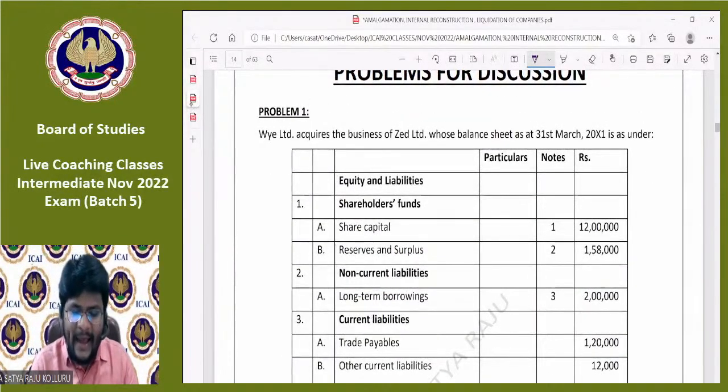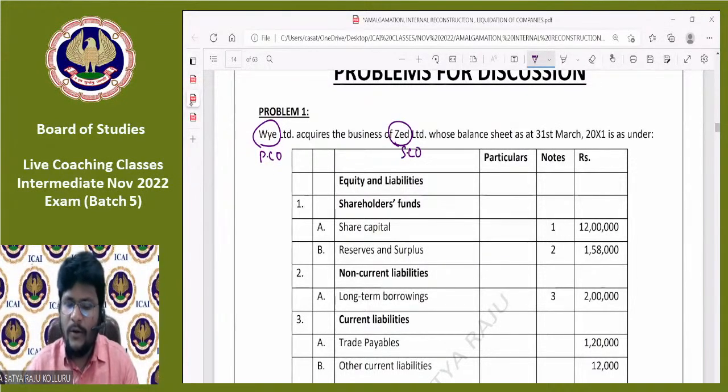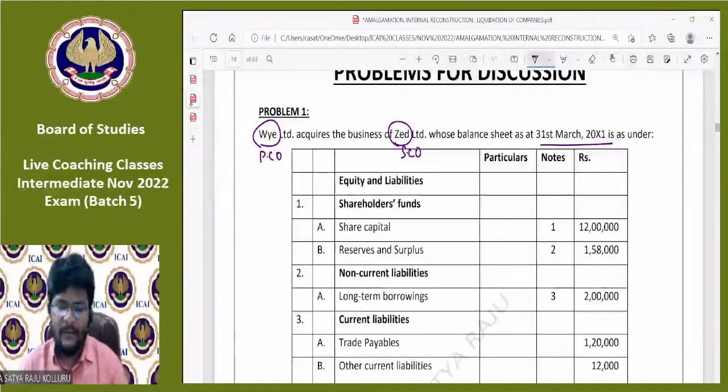Y Limited acquires the business of Z Limited. Y Limited acquires means Y Limited is the purchasing company. Z Limited is the selling company, whose balance sheet as of 31st March 2011 is as under.